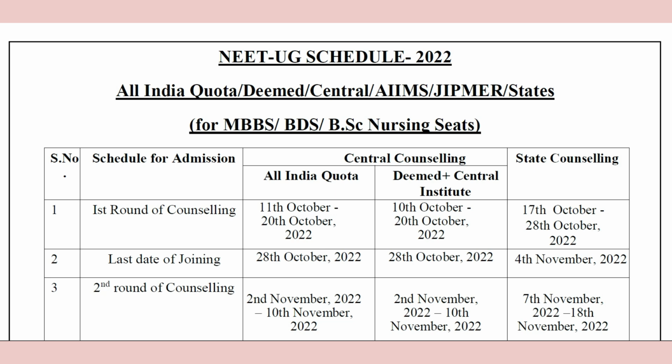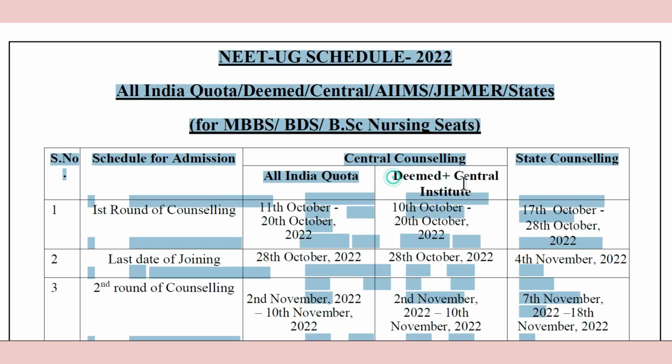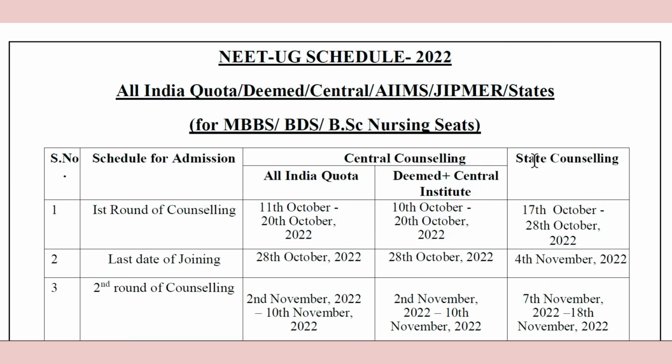Today MCC has released a combined schedule for the state counseling as well as MCC All India counseling. Now this schedule can be downloaded from the MCC website. Right now you can see the schedule which I have displayed, which shows the All India quota, deemed plus Central Institute, and then state counseling. It shows the dates for central counseling and the dates for state counseling, and how they are overlapping and interacting with each other. We can see that from this schedule.